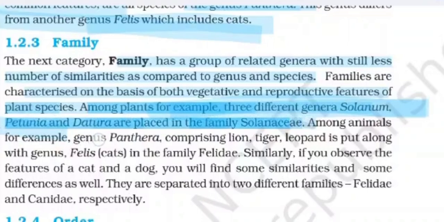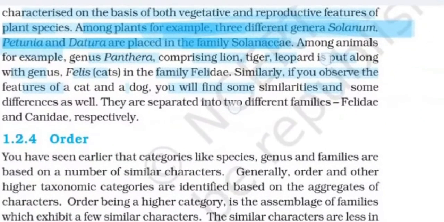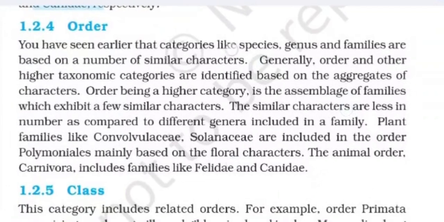Among animals, for example, the genus Panthera comprising lion, tiger, and leopard is put along with the genus Felis in the family Felidae. Similarly, if you observe the features of a cat and a dog, you will find some similarities and some differences as well. They are separated into two different families, Felidae and Canidae. Order. You have seen earlier that categories like species, genus, and family are based on a number of similar characters.